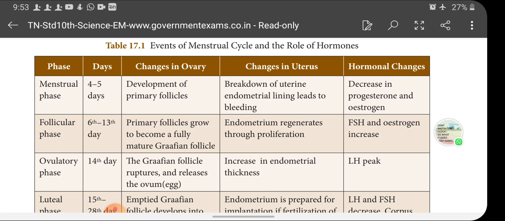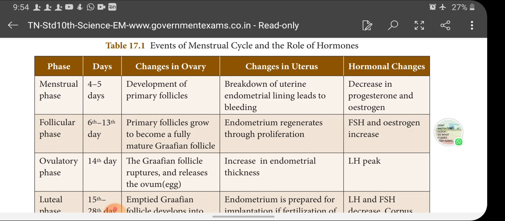Inside the mature Graafian follicle, the egg is present. The egg is ruptured during ovulation, and after ovulation the egg gets fertilized. These are gradual changes. Okay, let's see. So first, in the menstrual phase, development of primary follicles takes place in the ovary.